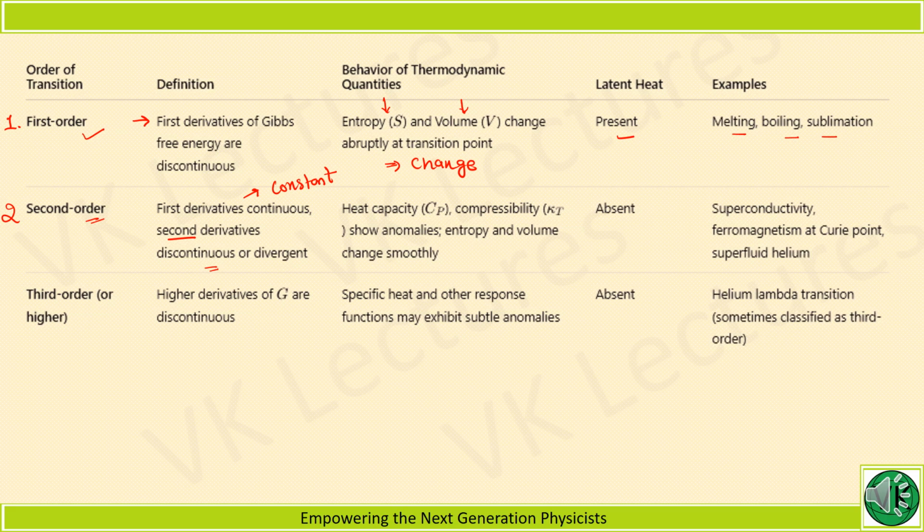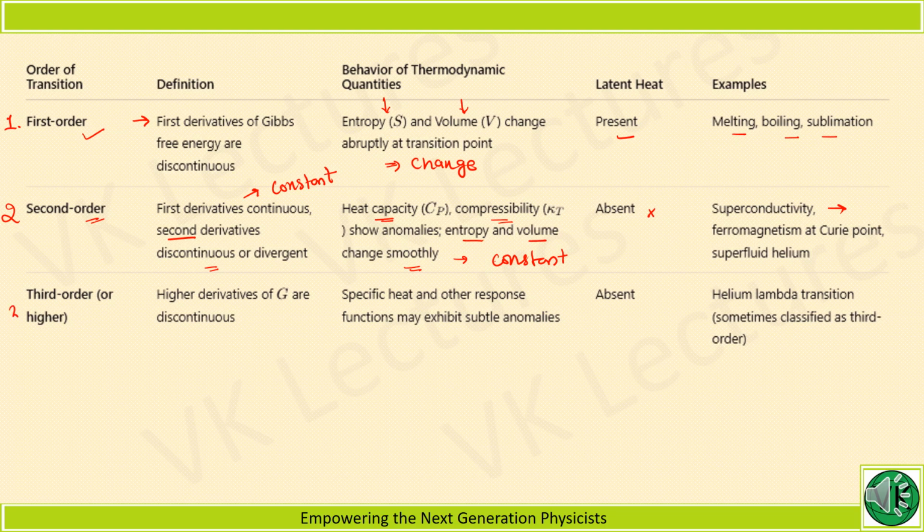Heat capacity and compressibility show changes. Entropy and volume, the first derivatives, change smoothly or remain constant. There is no latent heat present. Examples are superconductivity, ferromagnetism at Curie point, and superfluid nature of helium.